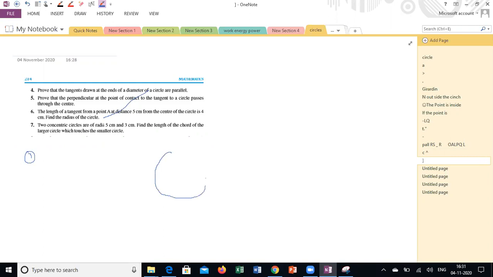There are the two circles. Guys, it's not looking like circle. Assume the bigger circle radius is 5, the smaller circle radius is 3. We draw a tangent like this. That is a chord for the bigger circle touching the inside circle. So tangent for the inside circle. So he's asking what is the length of this tangent. Try this question how to do.